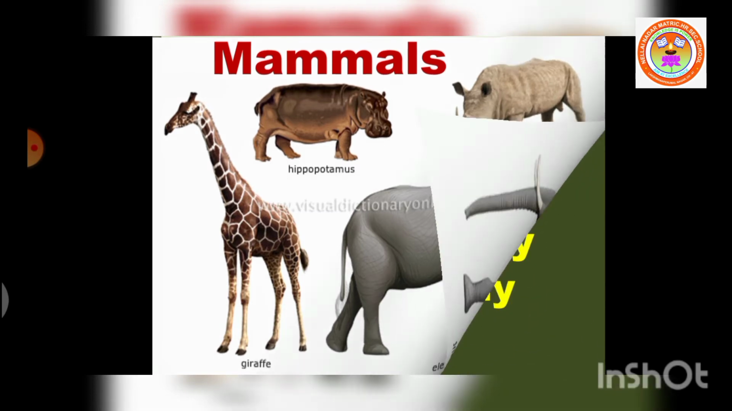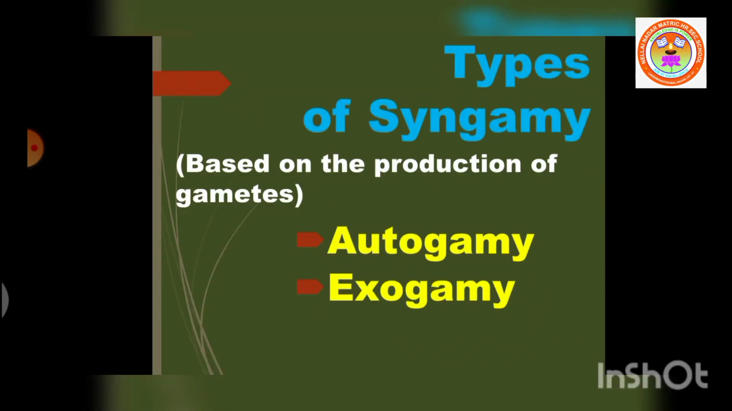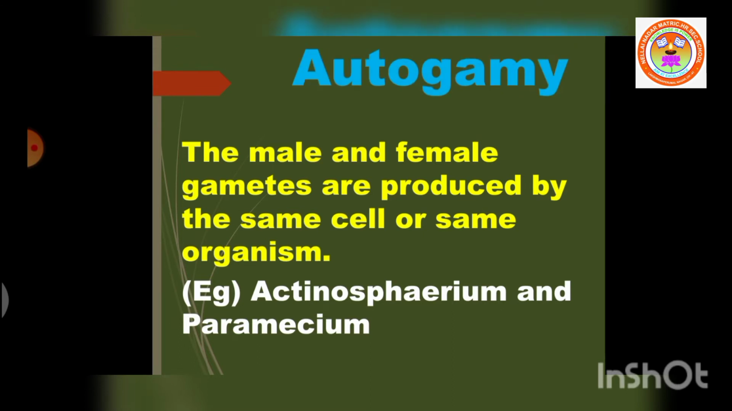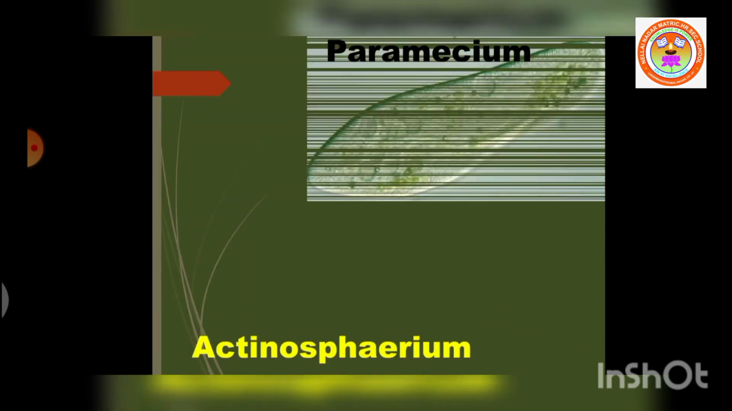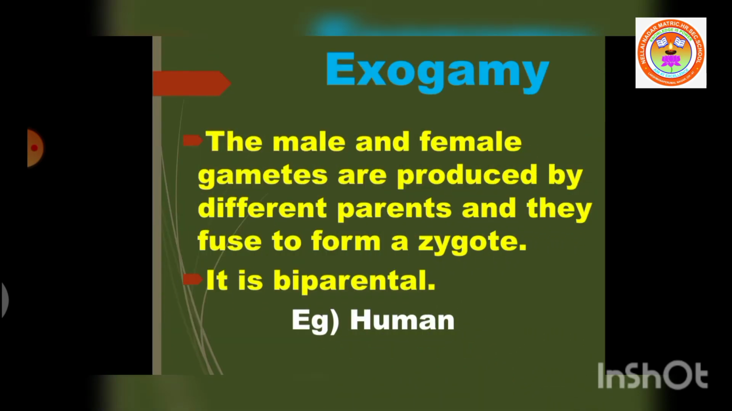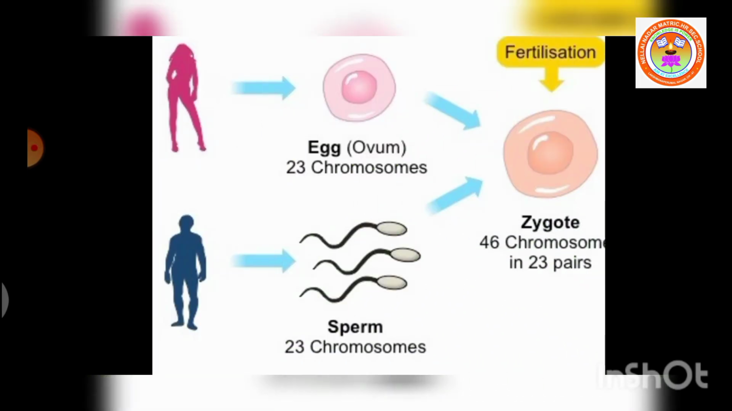Syngamy is of two types. They are autogamy and exogamy. In autogamy, the male and female gametes are produced by the same cell or same organism. These gametes fuse together to form a zygote. Example: paramecium and actinosphaerium. In exogamy, the male and female gametes are produced by different parents and they fuse to form